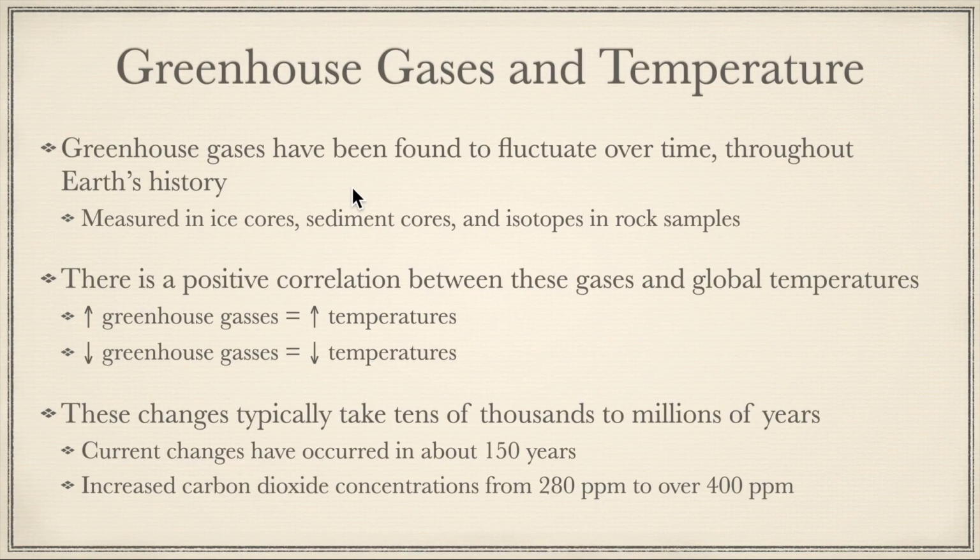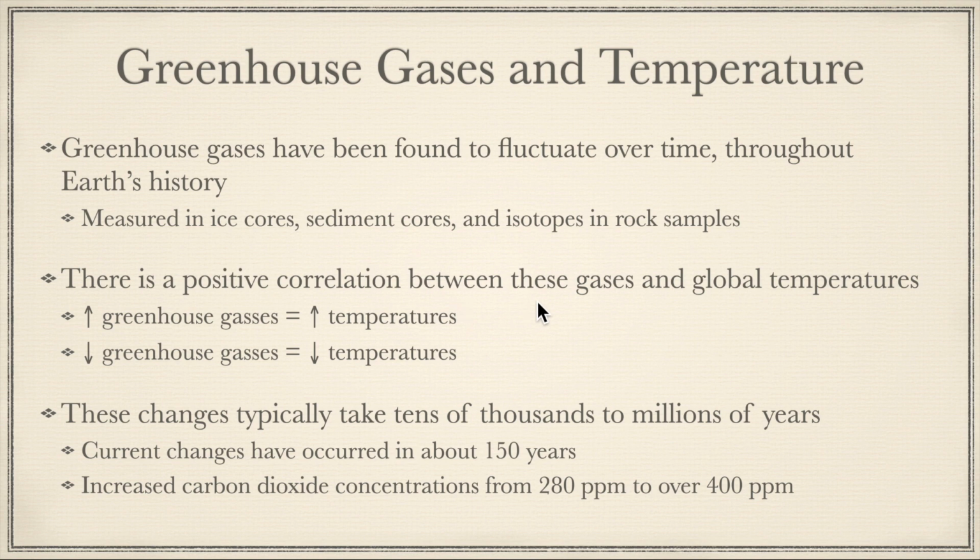Now, greenhouse gases have been found to fluctuate over time throughout Earth's history. We get this information from ice cores. So we can measure this in ice cores, sediment cores like at the bottom of the ocean, and then isotopes in rocks. So there's different ways we've been able to determine what the composition of the atmosphere was in the past. And we've determined that these greenhouse gases do fluctuate.